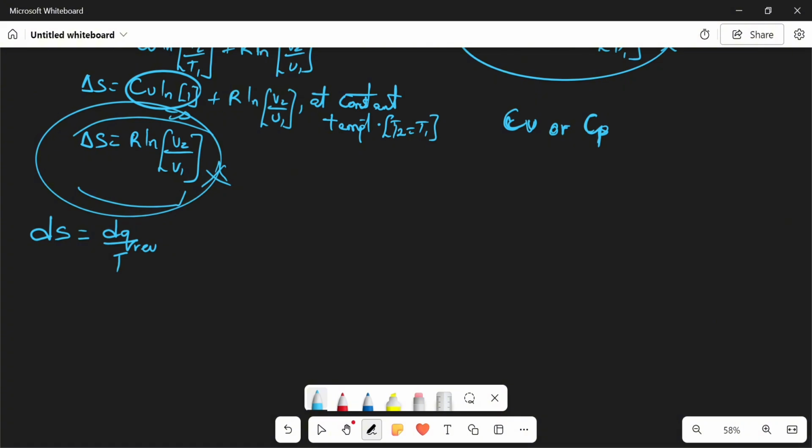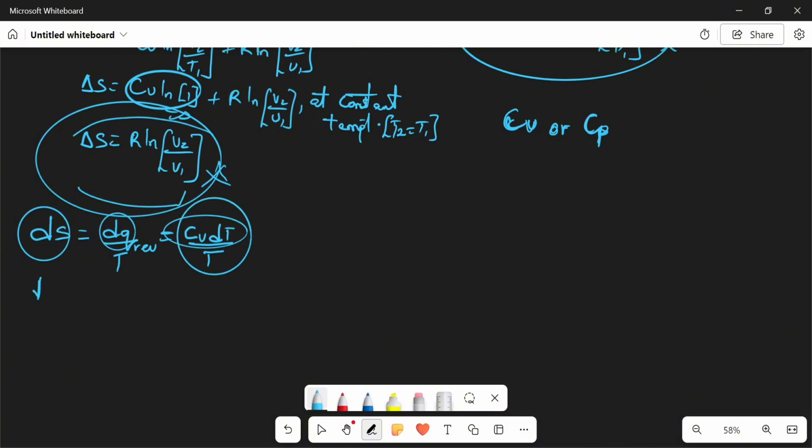Now we can conclude that at constant volume this is equal to CV dT over T, because at constant volume our dq is equal to CV dT. Okay, so we have gotten that. Now I can relate this one to this, so let's relate the two of them together.